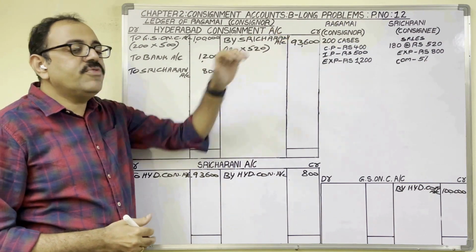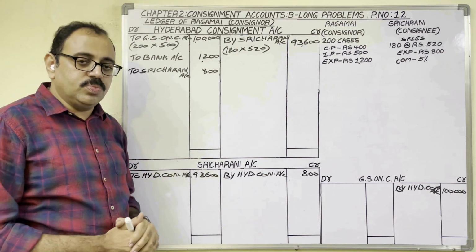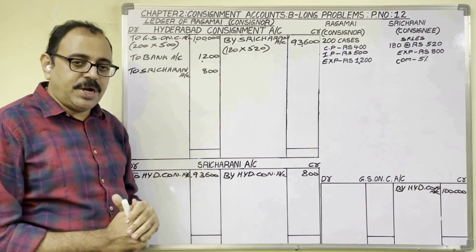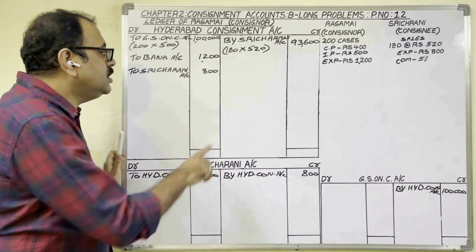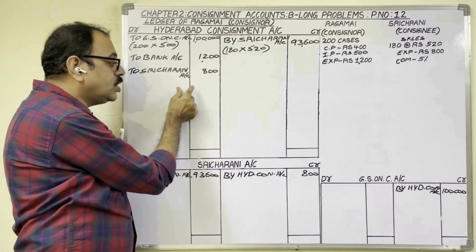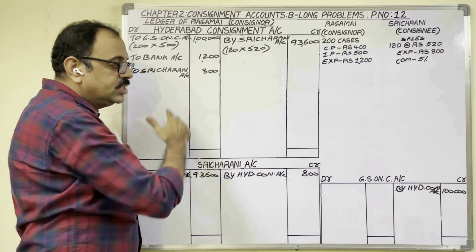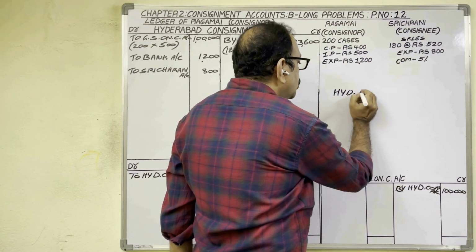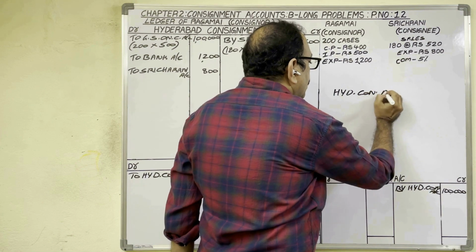Next, commission of consignee in consignor's books. For consignment business, this commission is an expenditure. Expenditure means in consignment account debit side we should write. If you want to post on debit side of consignment account, while writing the journal entry, consignment account should be debited.